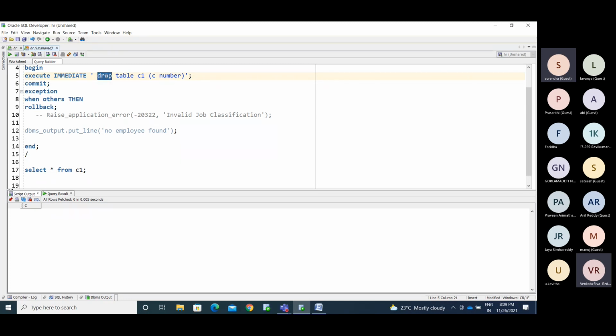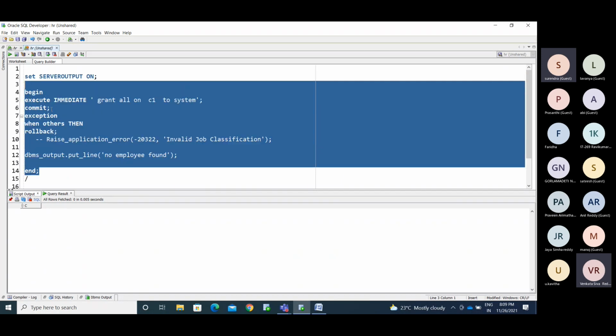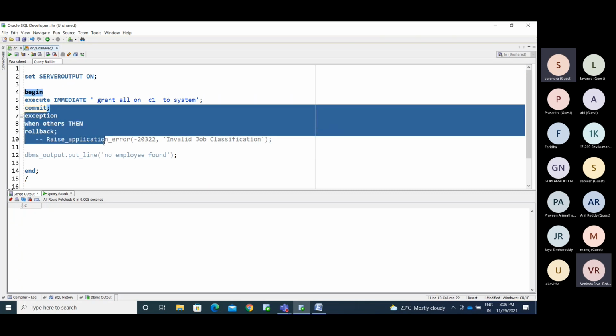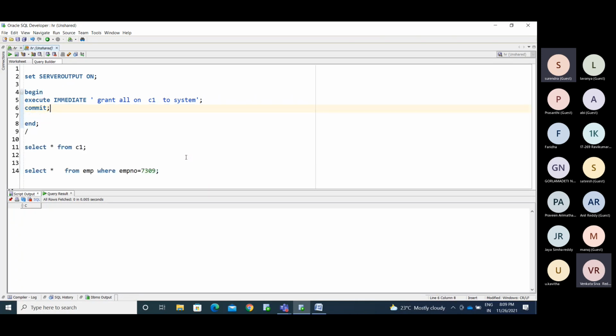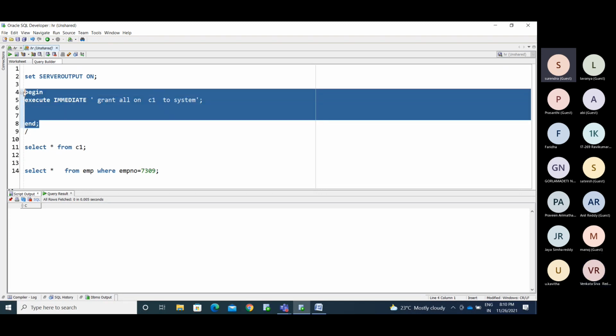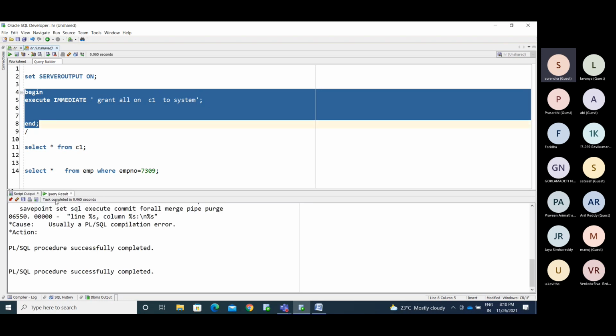Okay, drop the table. Before that, provide the grant. Data control language: grant all on C1 to public or a system user. Provide the required user. Run that. Now I'm removing the exception block also. If you have any exception, you will identify it, right? PL/SQL successfully completed. No error.